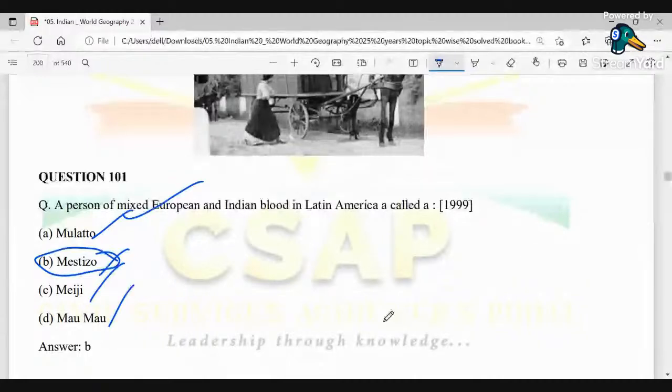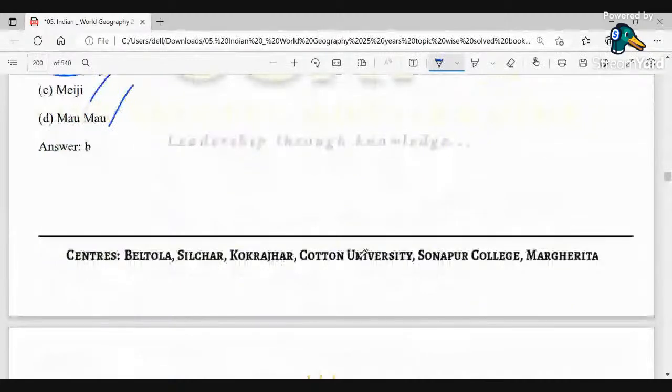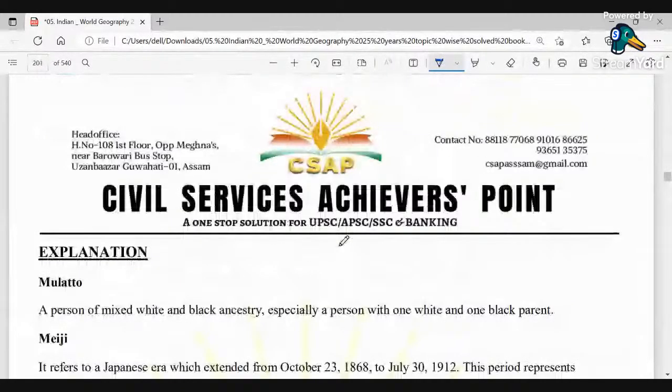Okay. Coming to the next question. So you can see who are the mulattoes, who are the Meijis, who are the Maumos. Okay.